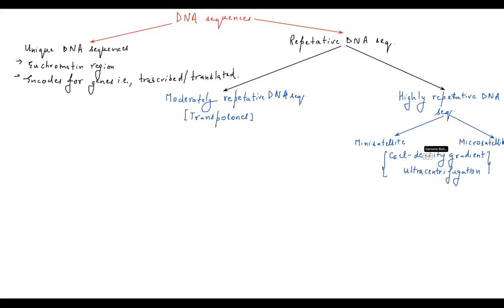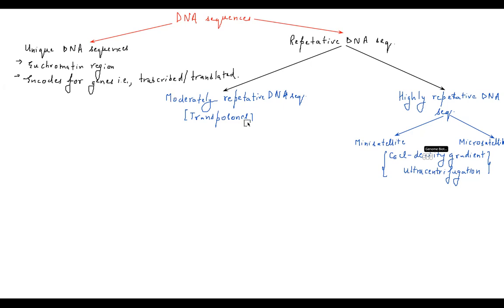Now, where would the two bands be produced? You always know that the bulk of the genomic DNA is going to appear in a single major band. The side band, which has a density of 1.069 grams per centimeter cube, is referred to as the mini satellite and micro satellite. Both will differ from each other on the basis of the length of the repeating subunit. Micro satellites have shorter repeat sequences, whereas the sequences of the mini satellite can be up to 20 to 25 base pairs long.